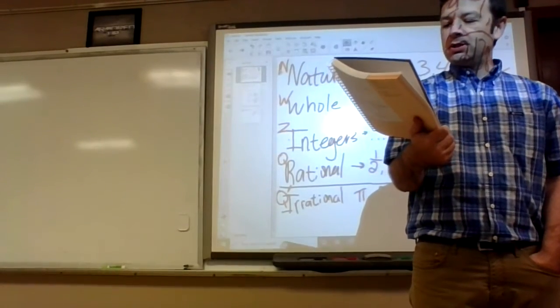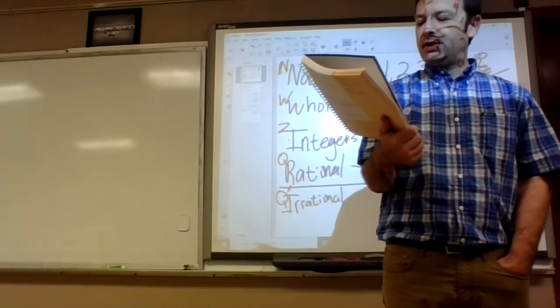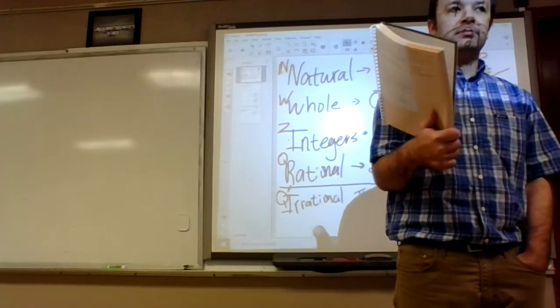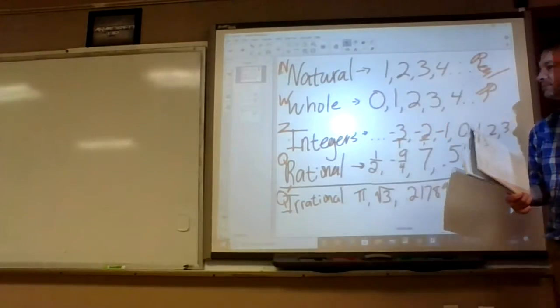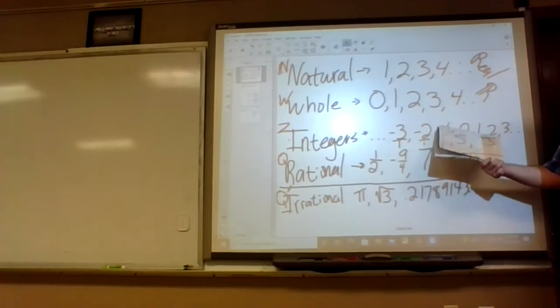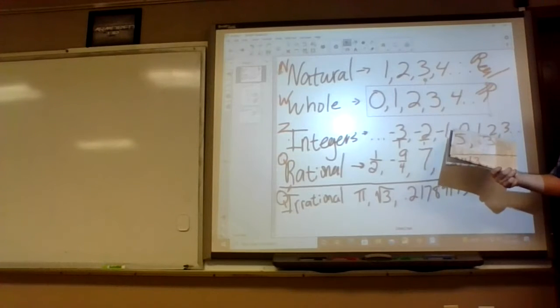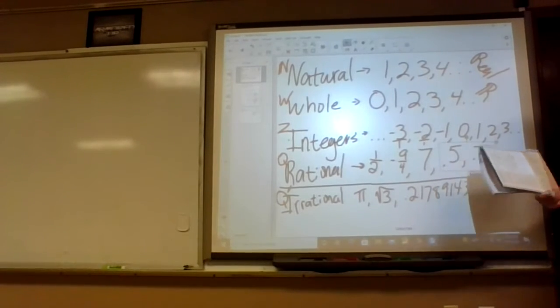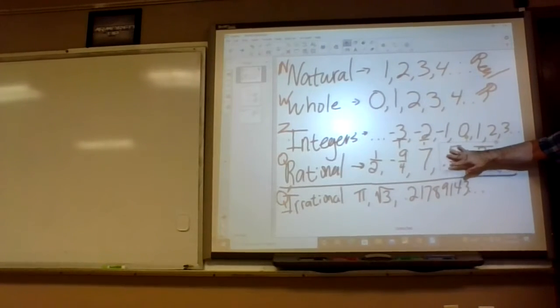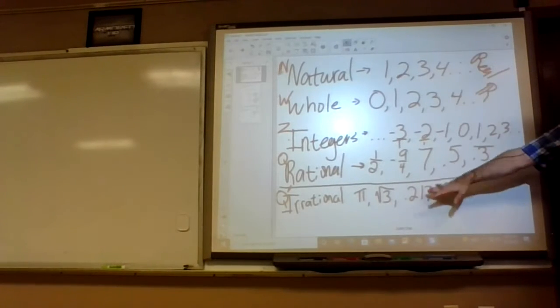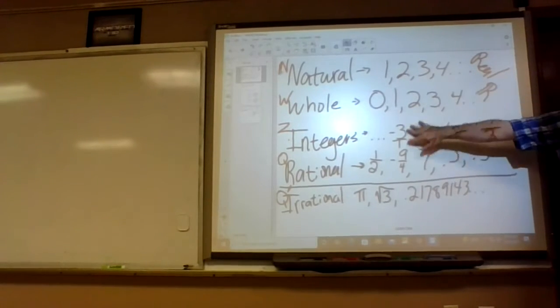On B, what sets can 7 fit in? Or 7 over 1? Rational, whole, and natural. Okay, all of the above, right? 7 would be in all of these. It doesn't matter that they wrote it as 7 over 1. It's still worth 7. So it goes in all of the above. No, it doesn't go in irrational, but just write those 4.